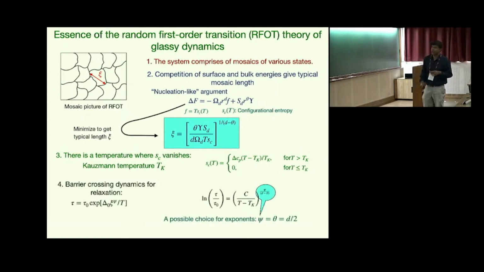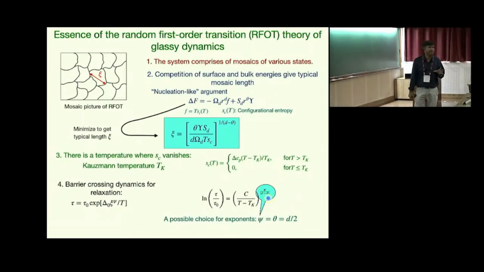Now considering a barrier crossing type of dynamics, I can write down the relaxation time as e to the power delta naught xi to the power psi divided by T, where xi is the typical length scale and psi is another exponent. And using the expressions from these two lines, I can write down the relaxation time as a function C over T minus T_K to the power of this exponent, which is a combination of psi divided by d minus theta.